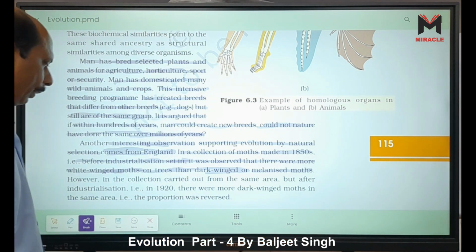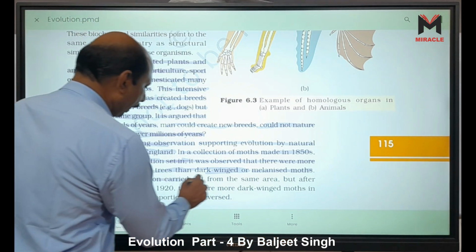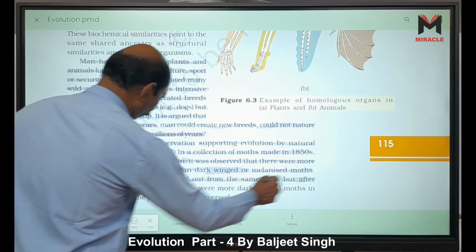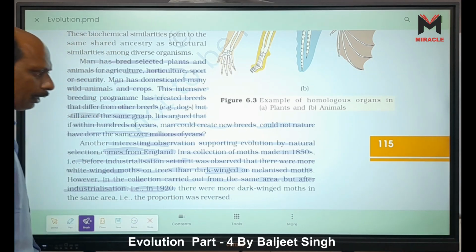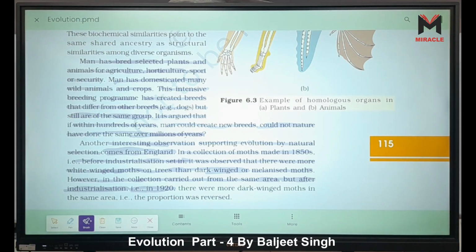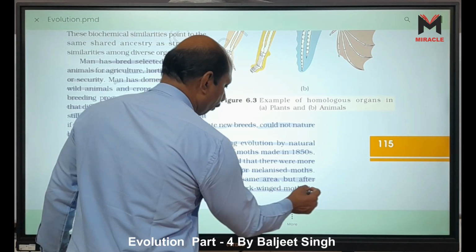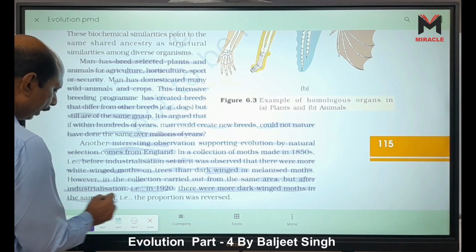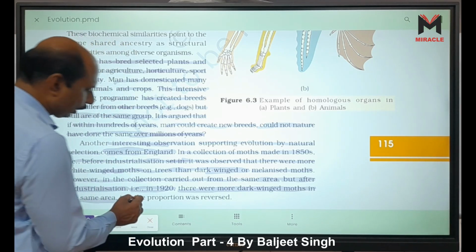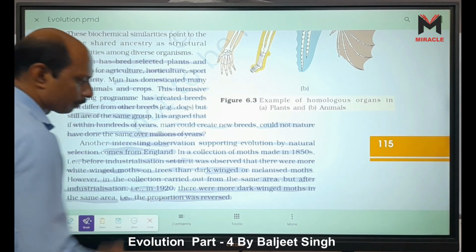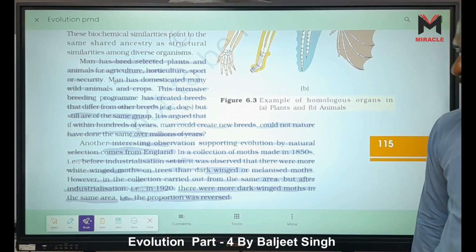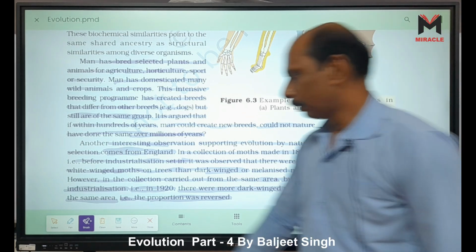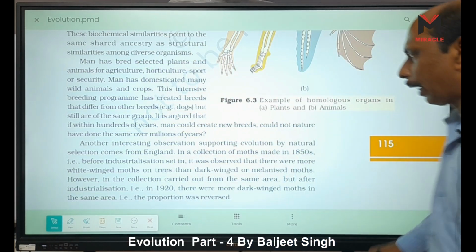That is given here. However, in the collection carried out from the same area but after industrialization, right? That means 1920, about 70 years later. There were more dark-winged moths in the same area, that means the proportion was just reverse. Before, white moths were more, but after industrialization, black moths are more, right? And the explanation is given. This is called natural selection.